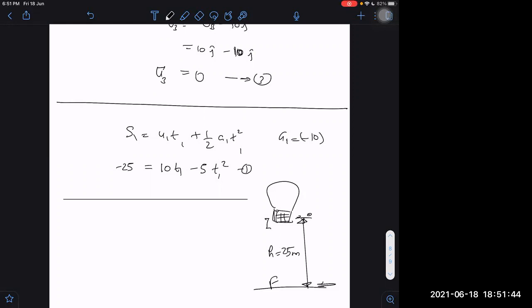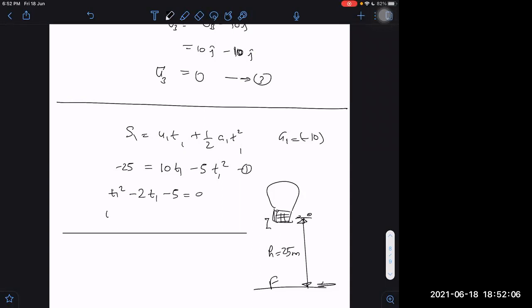Why are you giving me some wrong answers? It is straightforward now. Divide by 5 everything first of all. We are getting t1 square minus 2t1 minus 5 is equal to 0.